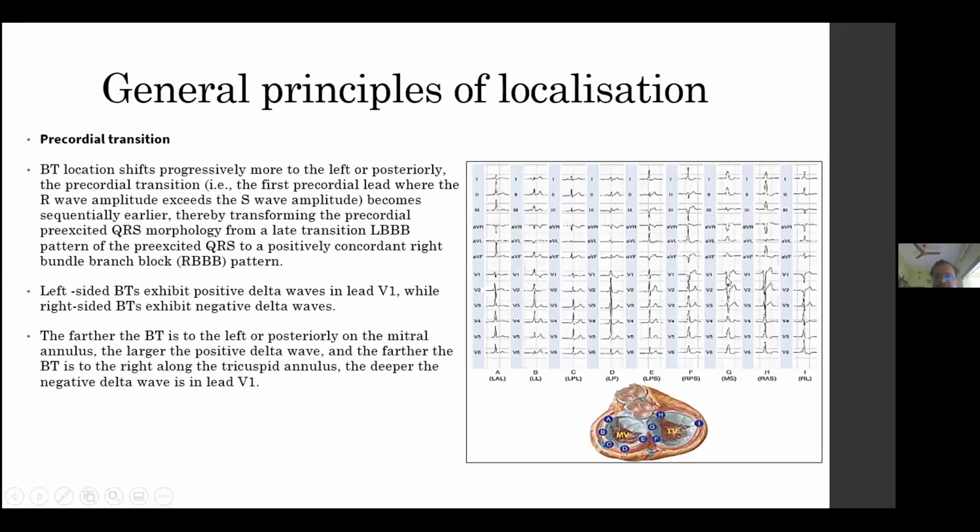Left-sided bypass tracts exhibit positive delta waves in V1, while right-sided tracts have negative delta. The farther the bypass tract is to the left along the mitral annulus, the larger the positive delta, and the farther it is to the right along the tricuspid annulus, the deeper the negative delta.